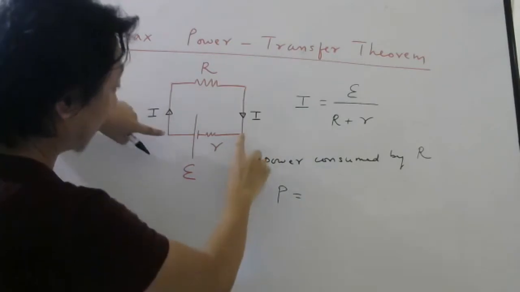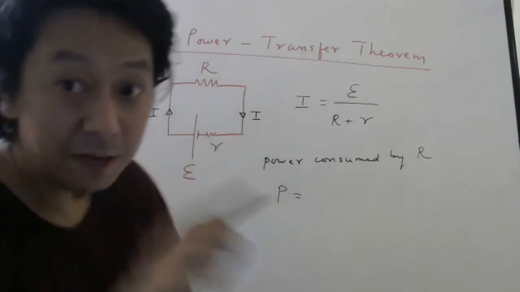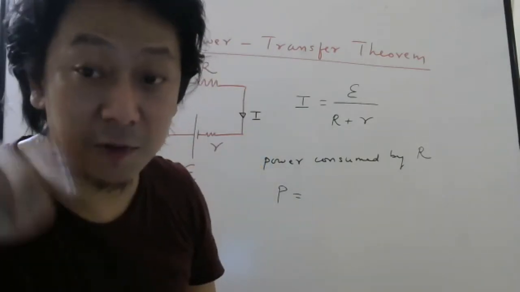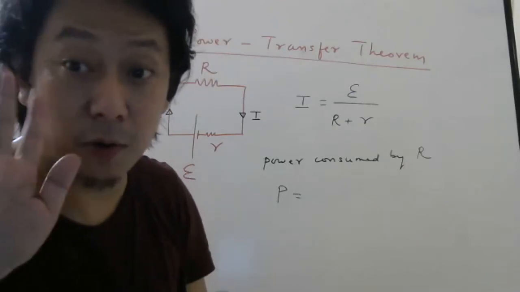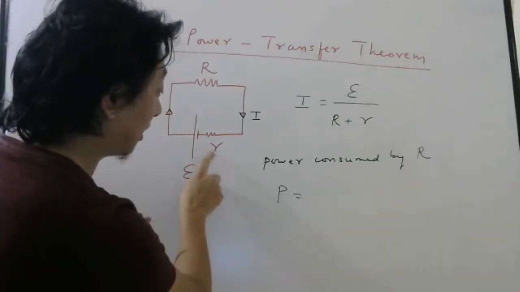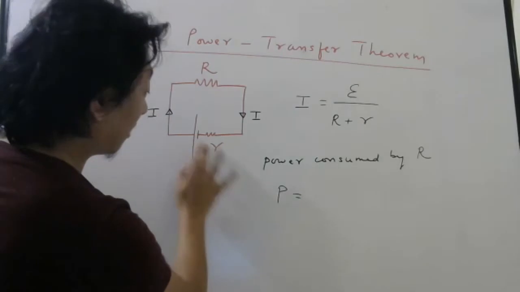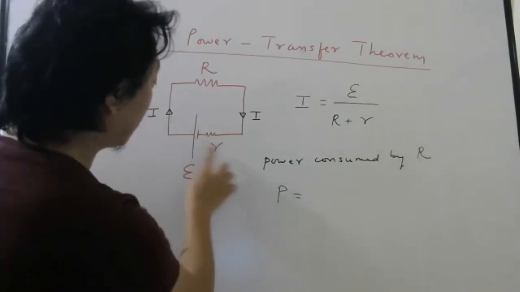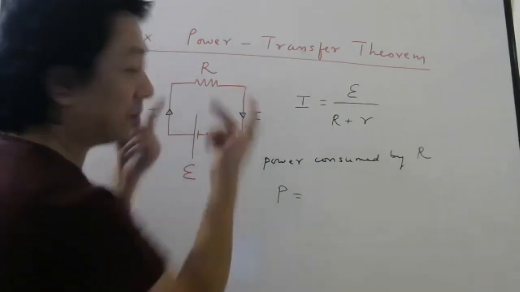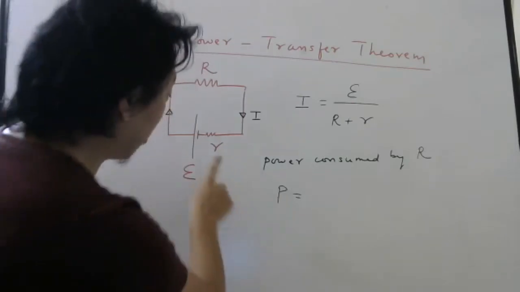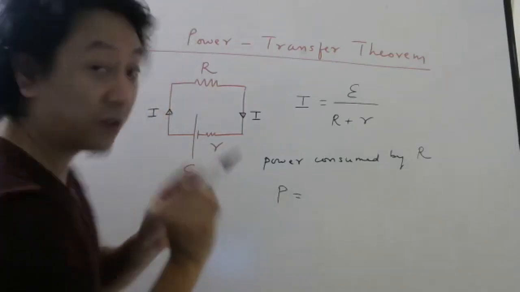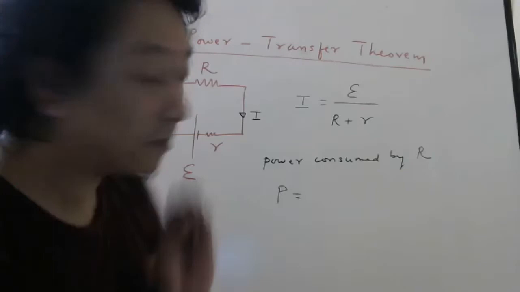Voltage here will be E minus Ir. Be careful about this, because this small r is also sitting here. If small r is not there, then no problem, your E and V will be same. But now there is small r. So better to write in terms of current. What is power in terms of current?